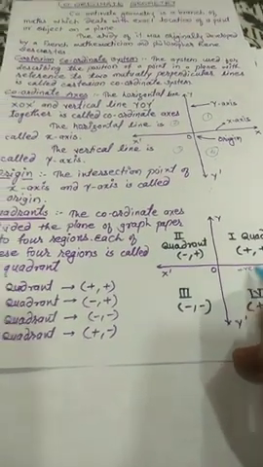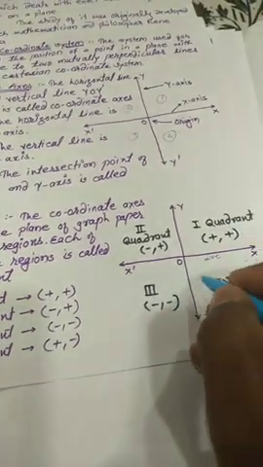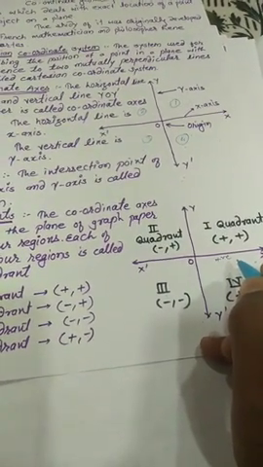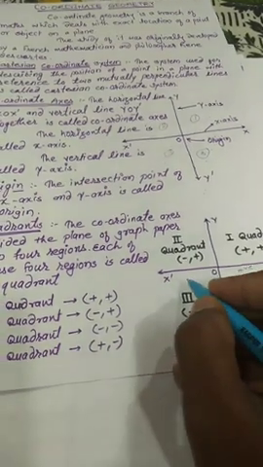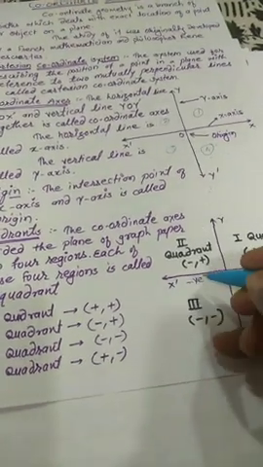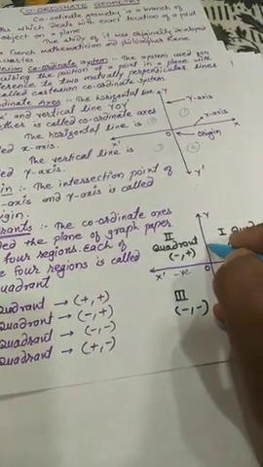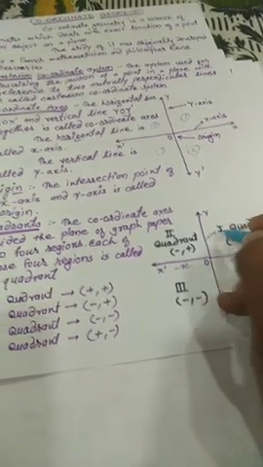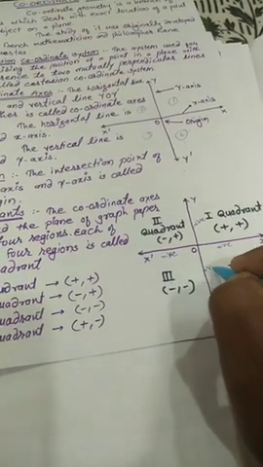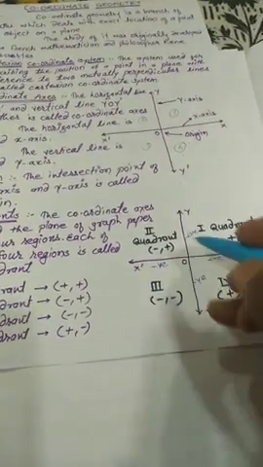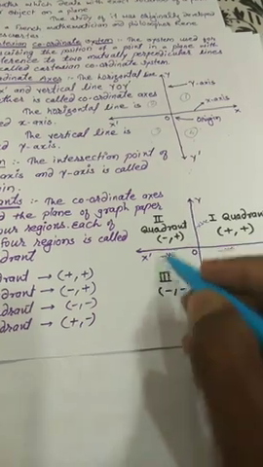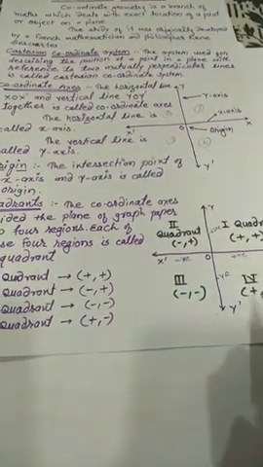In lower classes we studied that the right side of 0 always has positive numbers on the number line, and the left side of 0 always has negative numbers. And above the origin there are always positive numbers, and below the origin or below 0 there are negative numbers. In this way we studied in the lower class. The same we use to decide the sign conventions in each quadrant.